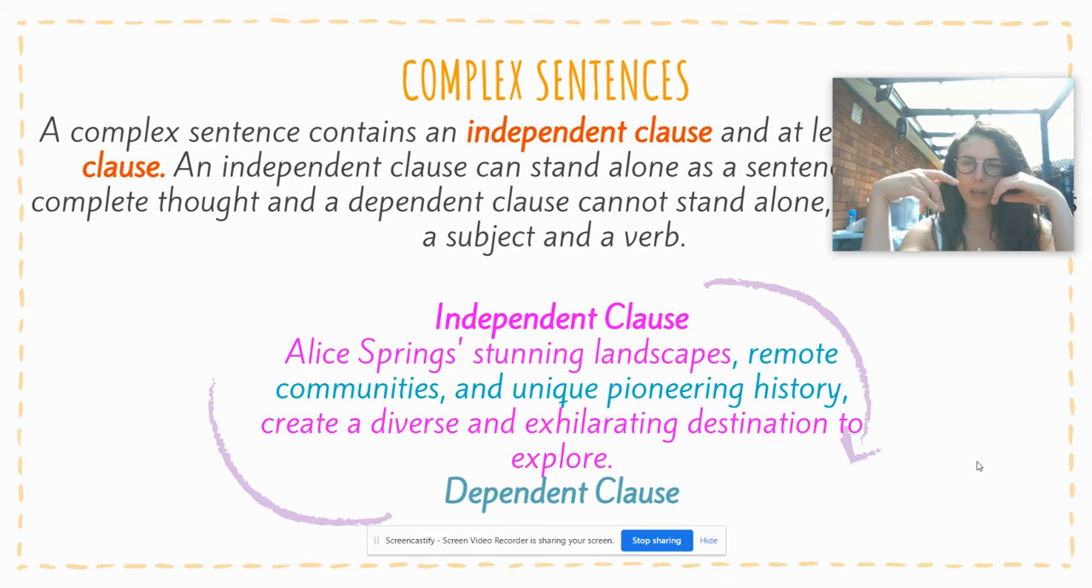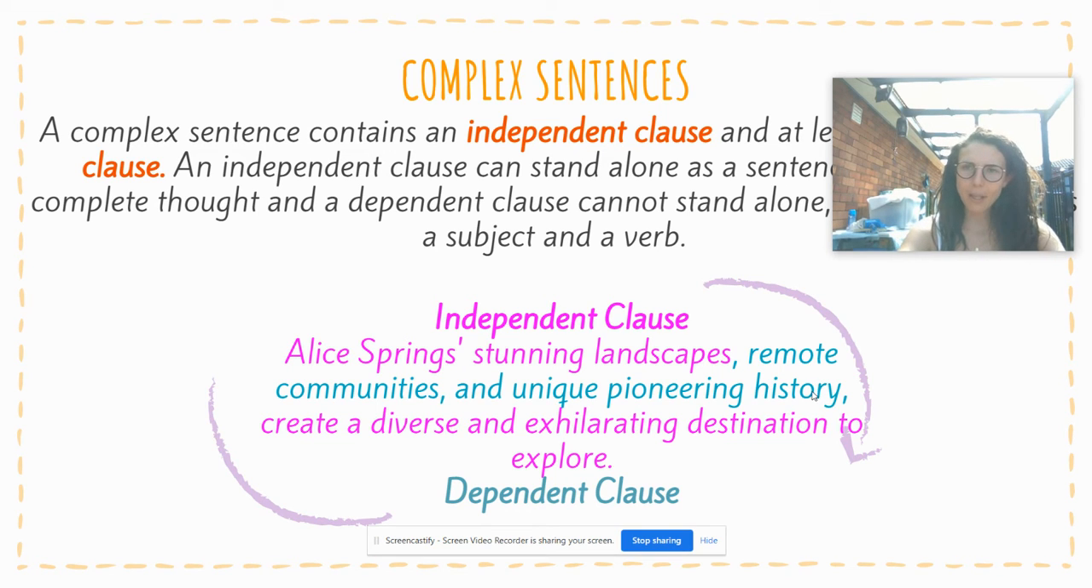This example that I wrote today is one that shows how you can actually put a dependent clause inside a sentence. It doesn't need to be at the beginning and it doesn't need to be at the end. So it can be at the beginning, in the middle or at the end. So for example, if I'm just going to read the purple part, which is the independent clause. Alice Springs' stunning landscapes create a diverse and exhilarating destination to explore. That's a sentence on its own. Okay. Now I've put the S there, the apostrophe there, because I'm talking about the landscapes that belong to Alice Springs, but it already ends in an S.